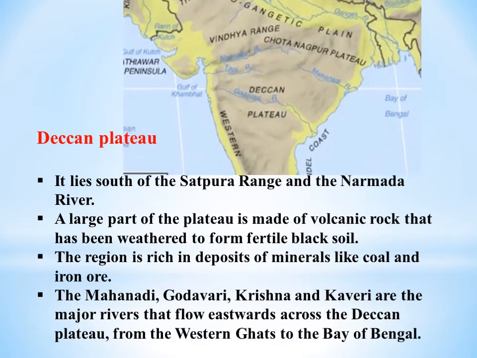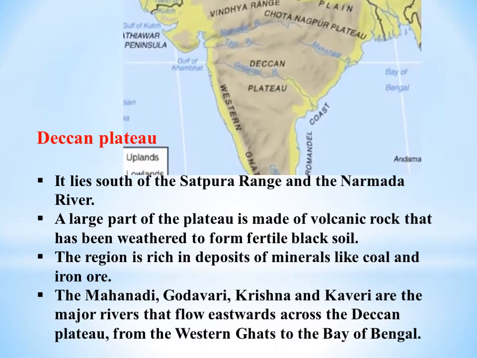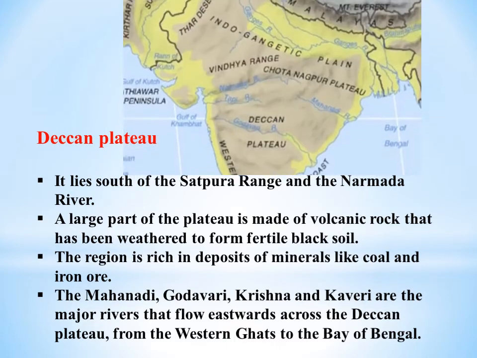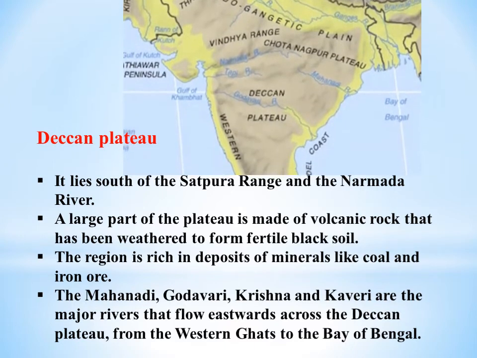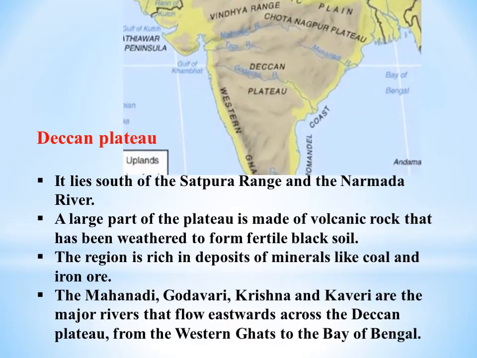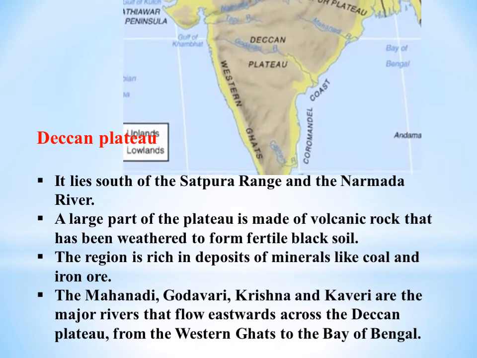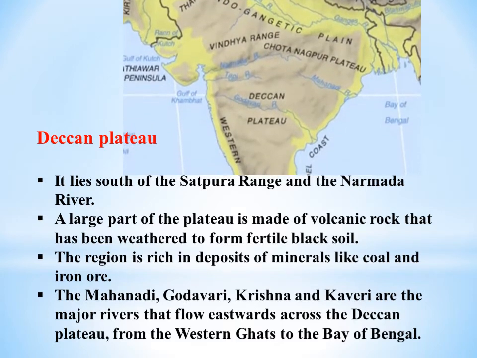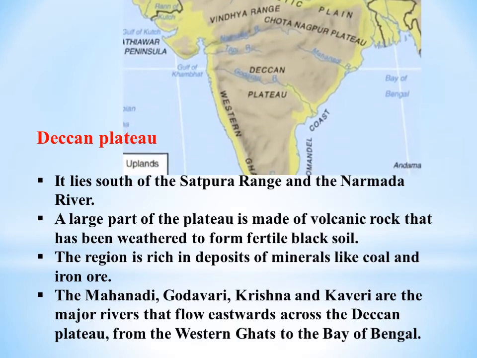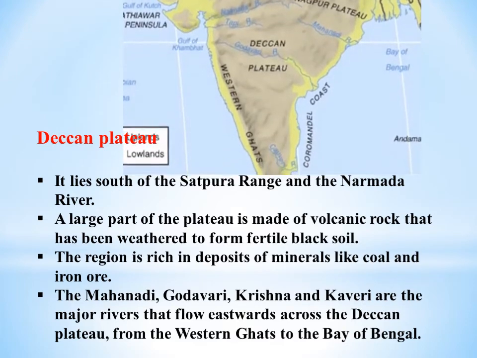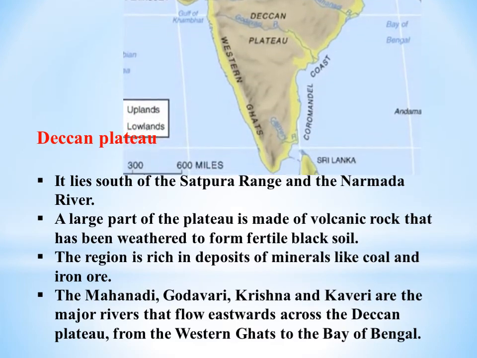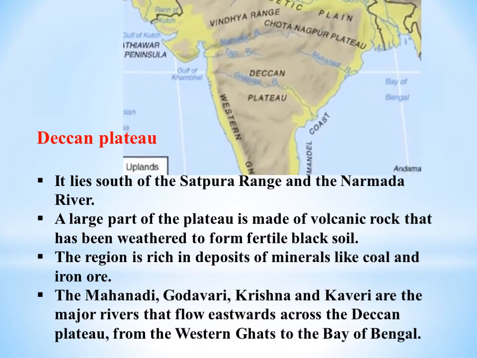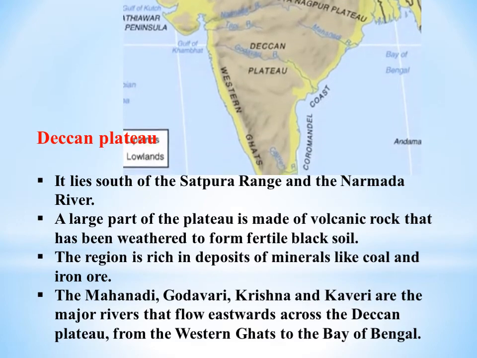Let me see about Deccan Plateau. It lies south of the Satpura range and the Narmada river. A large part of the plateau is made of volcanic rock that has been weathered to form fertile black soil. The region is rich in deposits of minerals like coal and iron ore. The Mahanadi, Godavari, Krishna and Kaveri are the major rivers that flow eastwards across the Deccan Plateau from the Western Ghats to the Bay of Bengal.